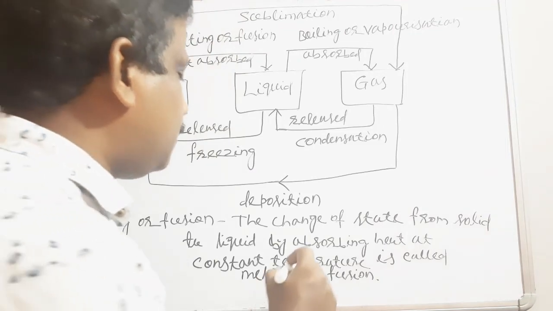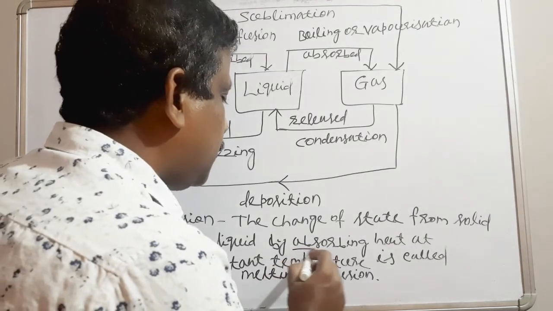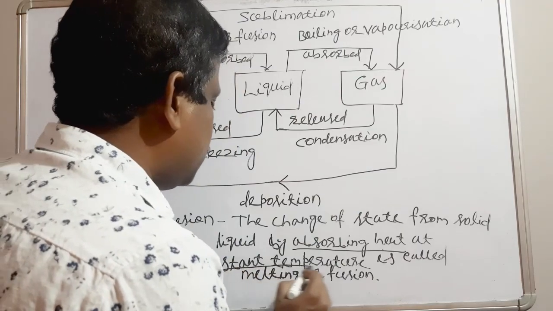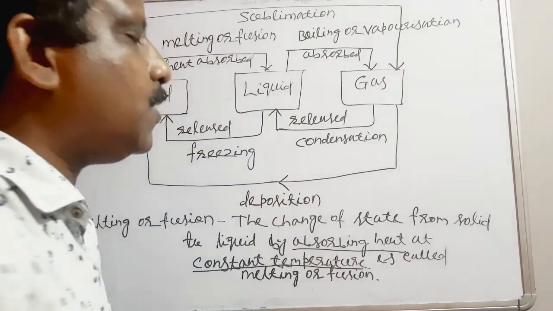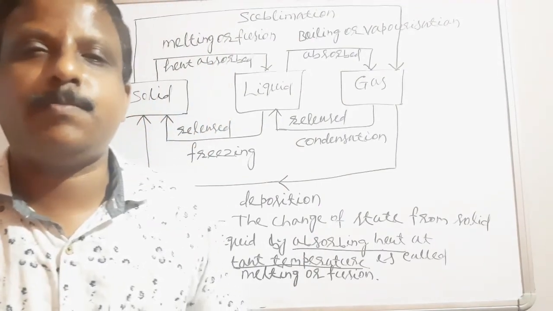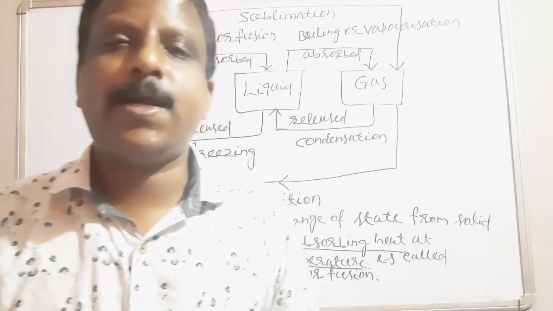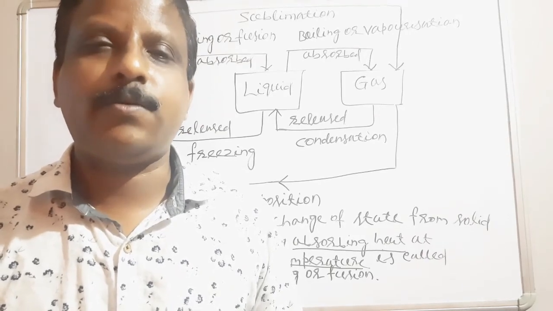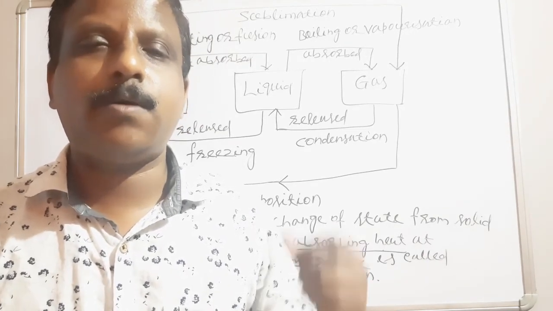Here in this definition, absorbing heat is a keyword, and constant temperature is a keyword. These two keywords must be there in the definition. If not, you will get 0 simply. If you write, as in a lower class, that the change of state from solid to liquid is called melting, it is totally wrong. Understood about these three?